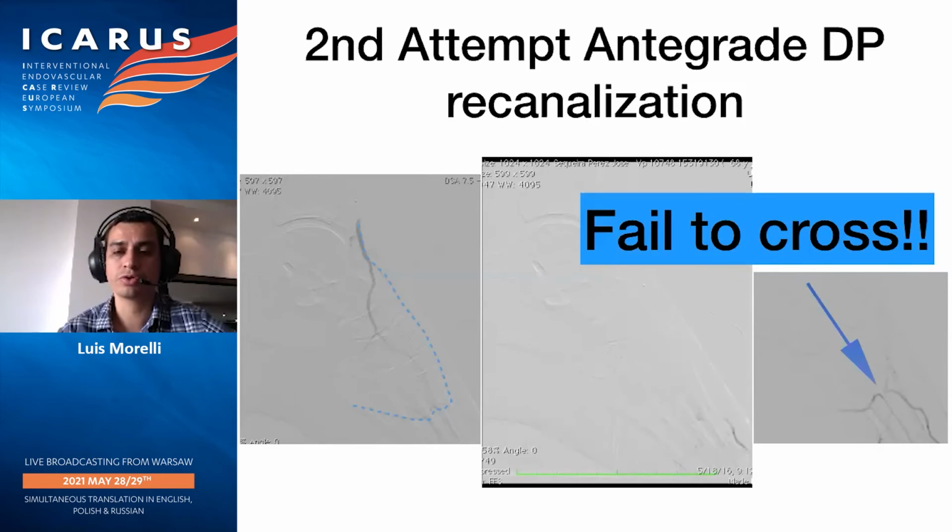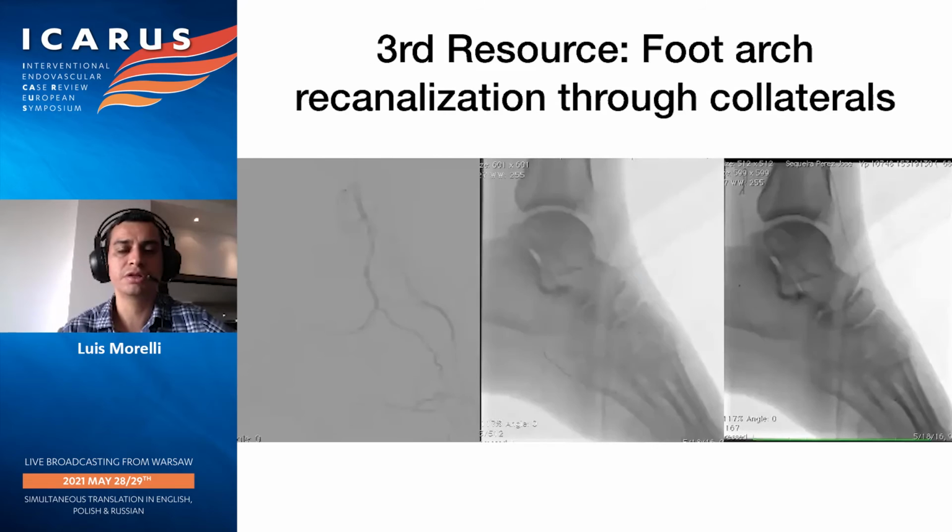So we failed also to cross with this attempt, but then we thought about a third resource, which is a foot arch recanalization through collaterals. Interestingly, the anatomy was proposing a different path to get into the foot arch. So we followed this collateral carefully with a 0.14 guide wire, and we finally were able to cross into the occluded lateral plantar. As you can see, there is a CTO catheter supporting our wire. It's a 0.14 90 wire, one of the wires that we use daily.